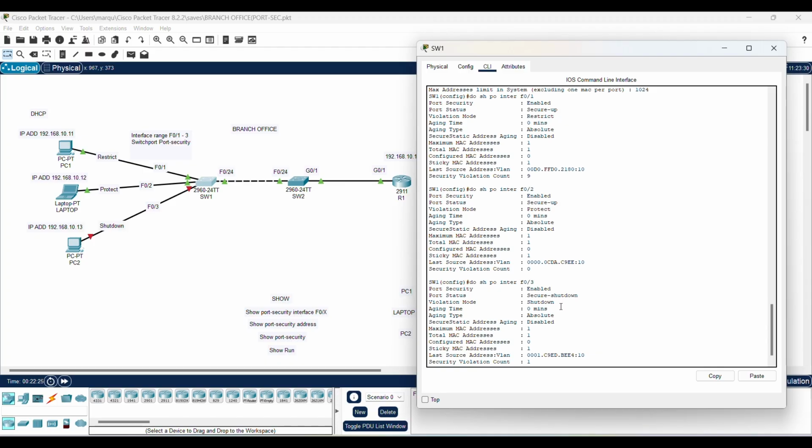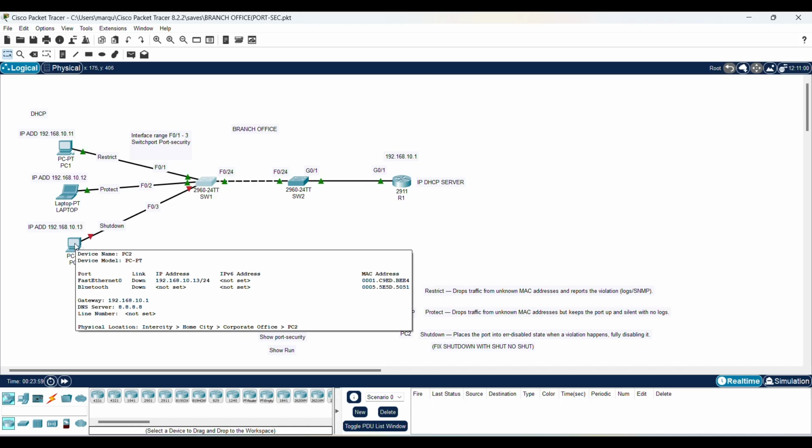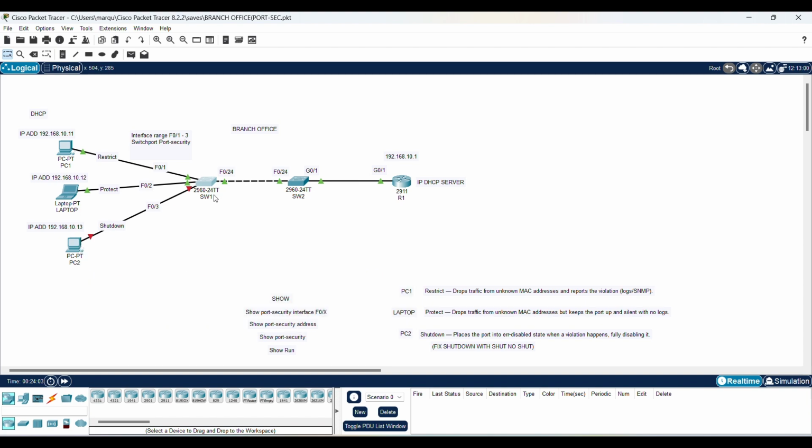Now this one is shut down, and it's saying violation count is 1. And it makes sense that it's only 1 because it shuts down the port completely. No more traffic is coming in or out. It just completely shuts it down. Okay, now how we fix that is we have to make sure we put this back to the proper MAC address. And we have to do shut and no shut.